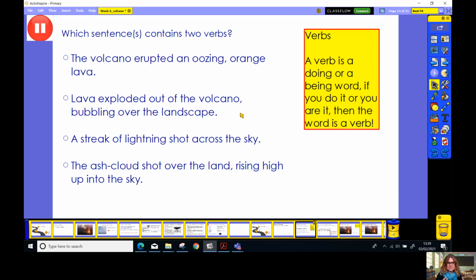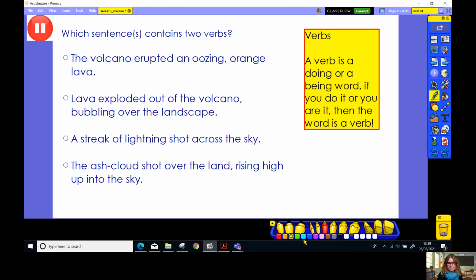Now, in this instance, it's what the volcano is doing. So let's see if there are sentences with two verbs in them. Pause the video and find those verbs now. Right then, let's go through them. I'm going to take a highlighter pen now, and I'm going to highlight any verbs that I come across.